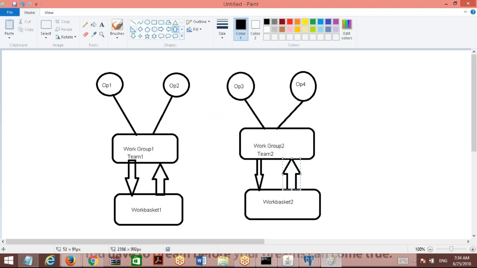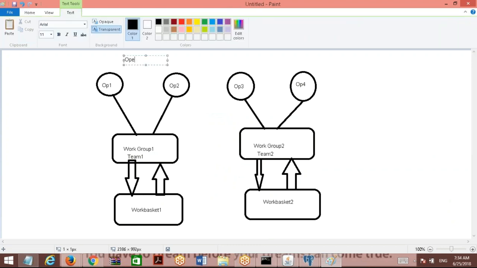So if you go to an operator and see there, we have the work group assigned to an operator. Work group is connected to basket and basket is connected back to work group and vice versa. Here a work group can be common for multiple operators. It is like a team. So work group is like a team of operators, and acts as an interface between these operators and the respective work basket. Okay, this is clear. These notes are available on the website. You can draw this diagram.